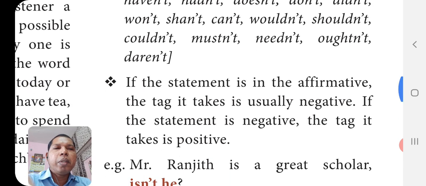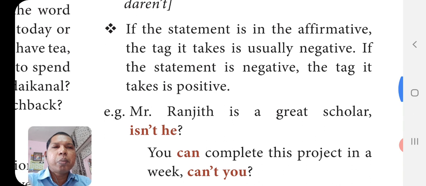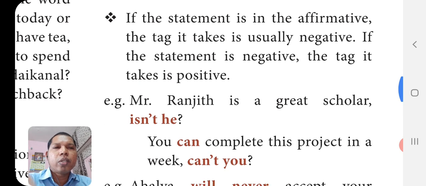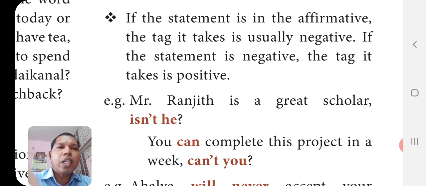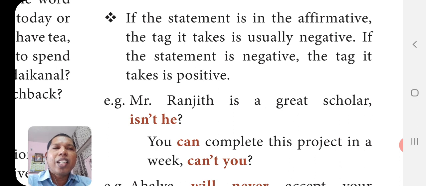If the statement is in the affirmative, affirmative means positive. If the statement is written in positive, the tag it takes is usually negative. So if the statement is given in positive, then we have to use the negative tag, by using the contracted form of not. If the statement is negative, the tag it takes is positive.